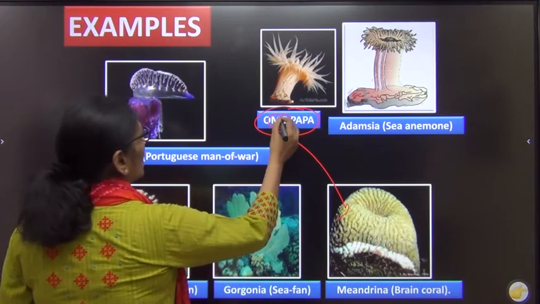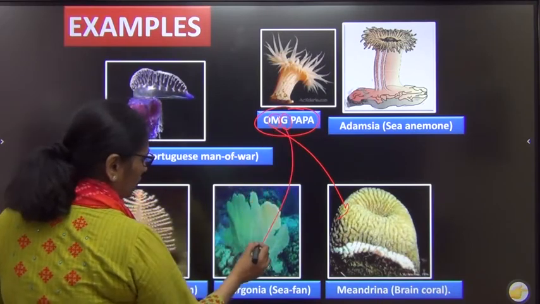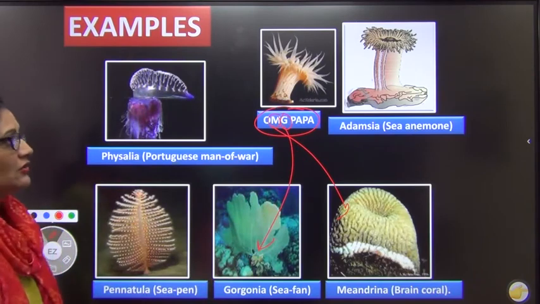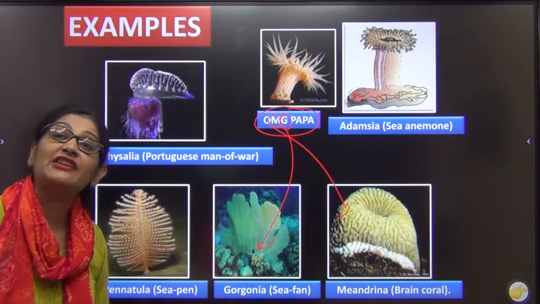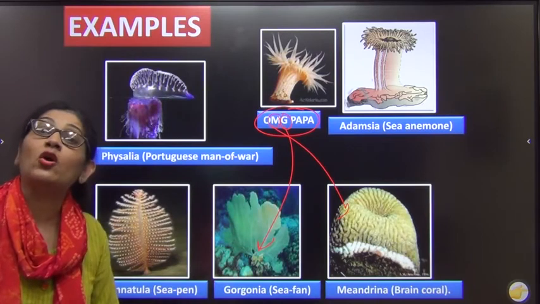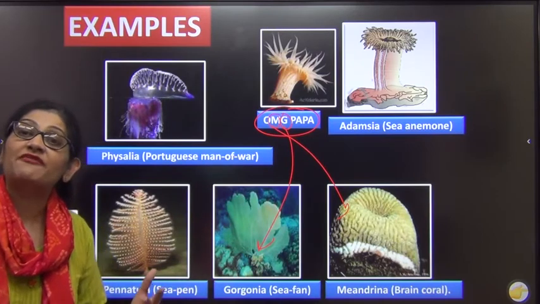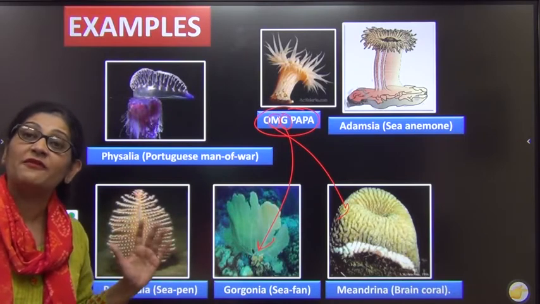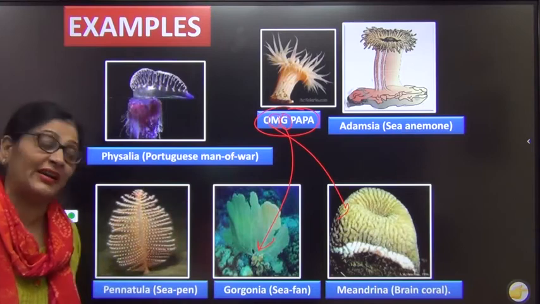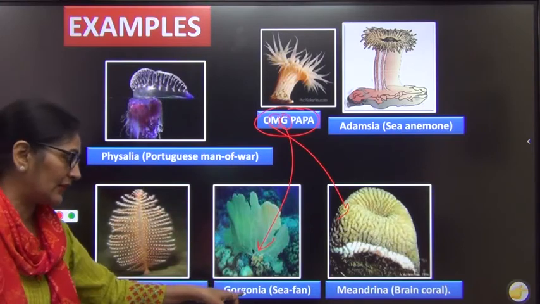G is Gorgonia. It looks like a fan, so we commonly call it sea fan. Sea fan belongs to kingdom Animalia, Coelenterate, and the scientific name is Gorgonia.